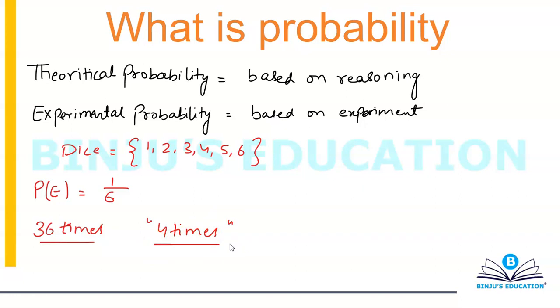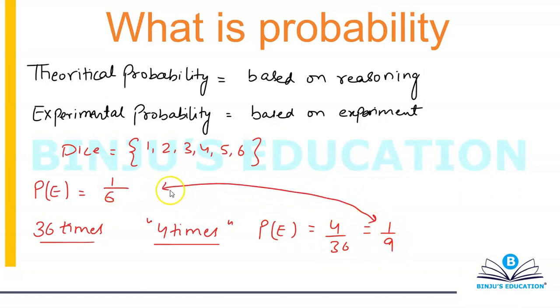So in that case, your experimental probability will become 4 divided by 36, which is equal to 1 by 9. So you can see that these two are different things. The experimental one is based on the experiment that you are conducting. The theoretical one is based on reasoning.